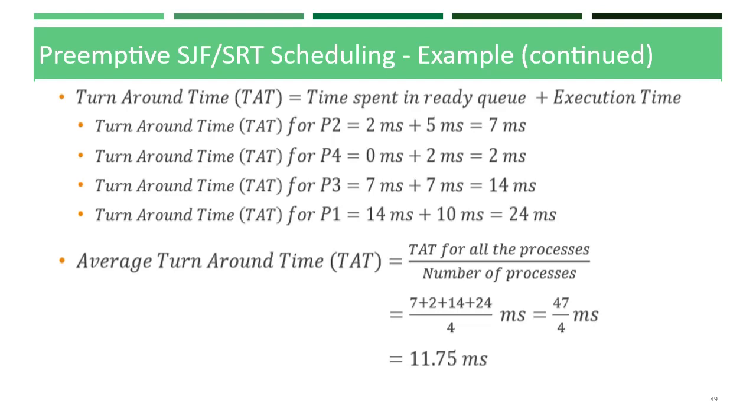Turnaround time for P3: time spent in the ready queue is 7 milliseconds and execution time is also 7 milliseconds. So if you sum this up, it comes to 14 milliseconds. Turnaround time for P1: time spent in the ready queue is 14 milliseconds and execution time is 10. Therefore, the sum is 24 milliseconds. In order to calculate the average turnaround time, we sum up the turnaround time of all the processes divided by the number of processes. So that sums up to 47 divided by 4, which gives 11.75 milliseconds.